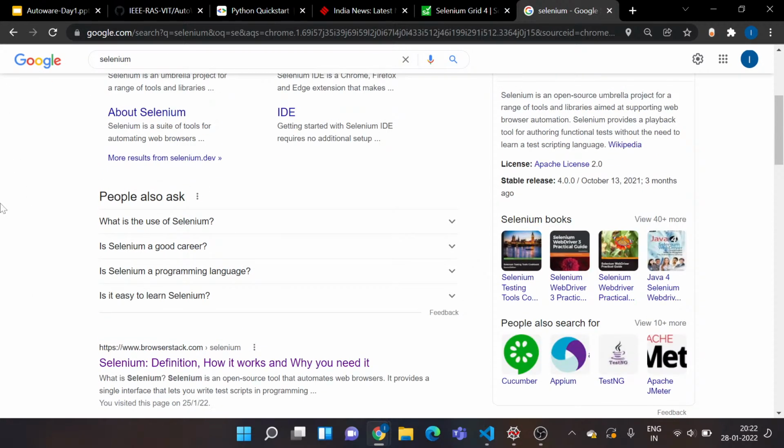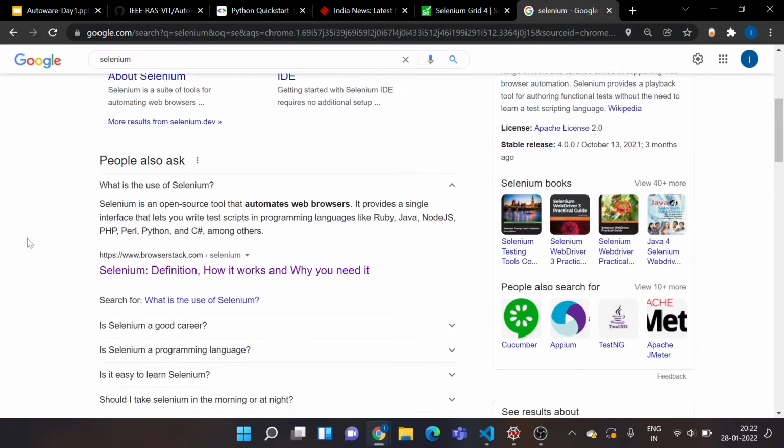Google is always a good source for doing this. I didn't want to put it all in my presentation and just read it out from there. I want to give you the practical exposure that this is how you learn while making projects. So you just need to Google stuff. If you're good at Googling, you'll be good to go. So let's see what is the use of Selenium.